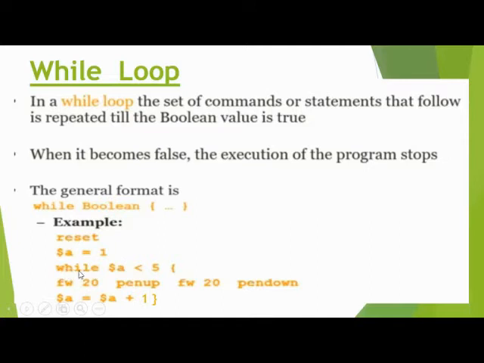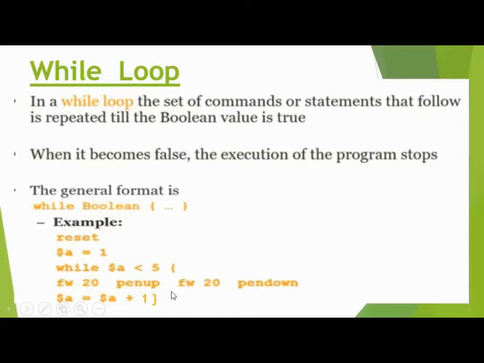So we write while and then put the variable $a less than 5, which means this loop is repeated till the condition is not followed. When the condition is not followed, the loop is stopped. Put the curly bracket, and in the curly bracket we put the action which we want: fw20, to move, fw20, pan up.